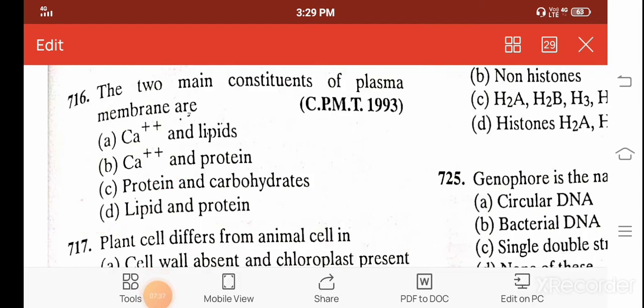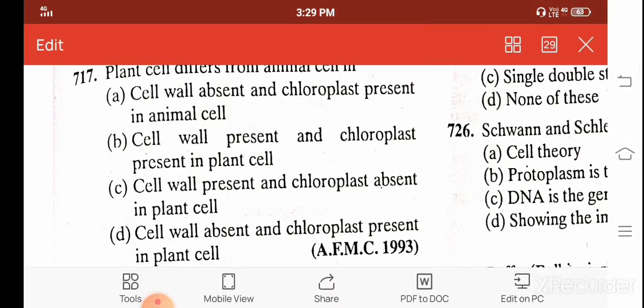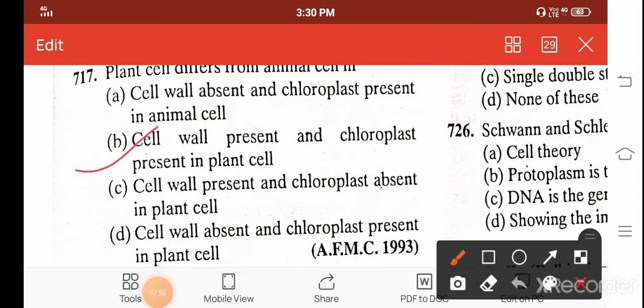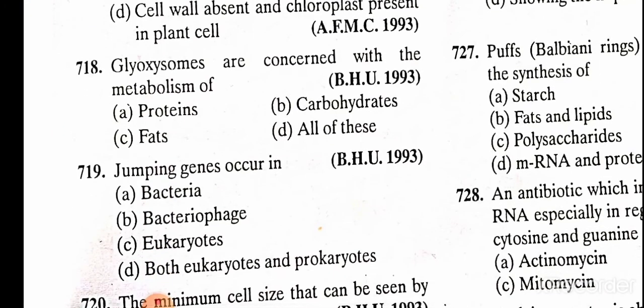Plant cells differ from animal cells in: A. Cell wall absent and chloroplast present in animal cells. B. Cell wall present and chloroplast present in plant cells. C. Cell wall present and chloroplast absent in plant cells. D. Cell wall absent and chloroplast present in plant cells. And the correct answer is B, cell wall present and chloroplast present in plant cells, because the cell wall is absent in animal cells and chloroplast is also absent in animal cells.